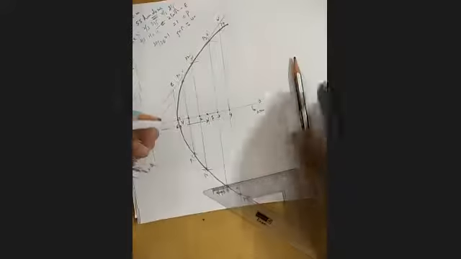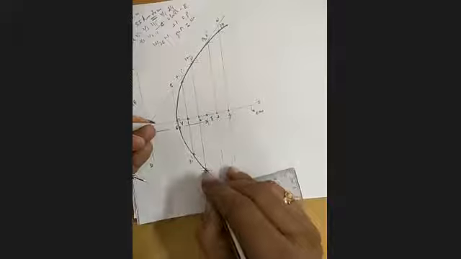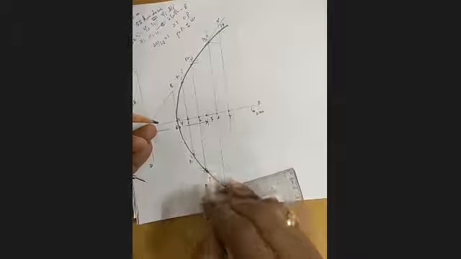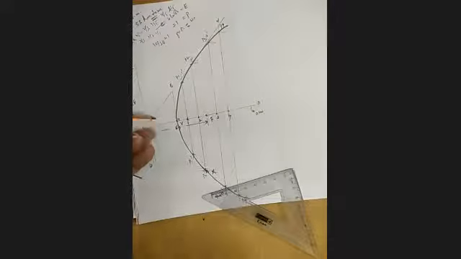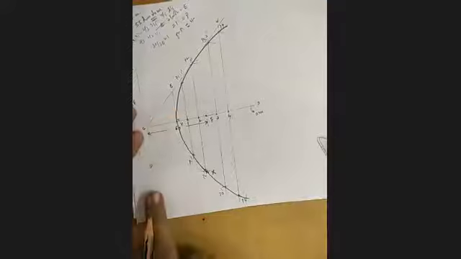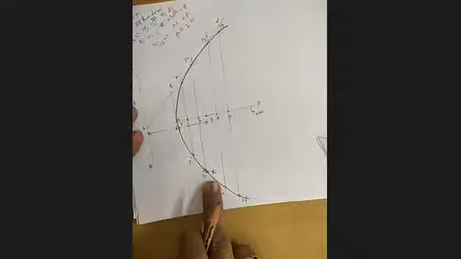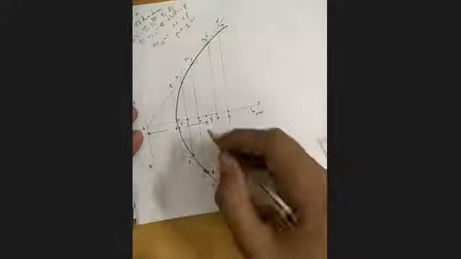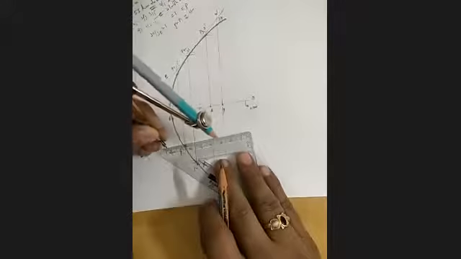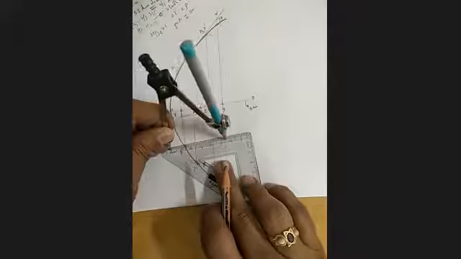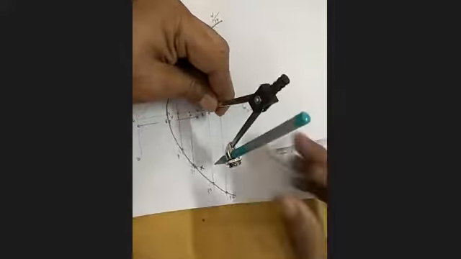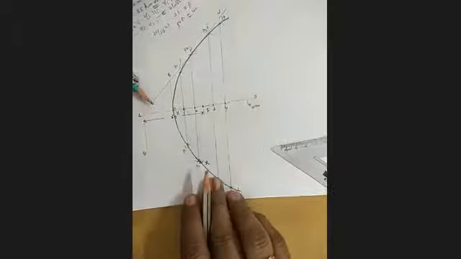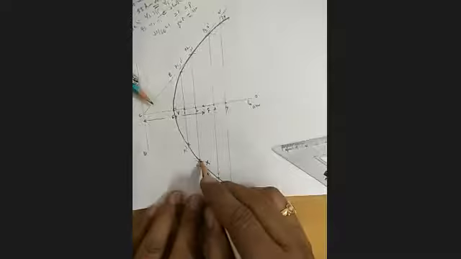There are two possibilities, but I will prefer the bottom. I will name this X. Same naming. What did I do, Amma? Earlier I measured from the directrix, but now he told that don't measure from the directrix, measure from the focus. Yes, I measured 55 mm from the focus with the compass. I will cut up as well as down, two possibilities. So I took the bottom. Any doubts?